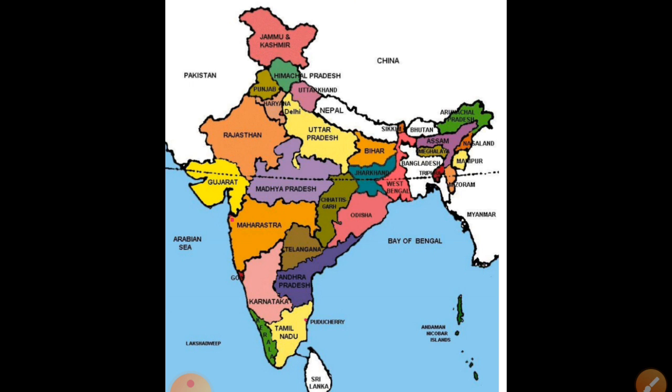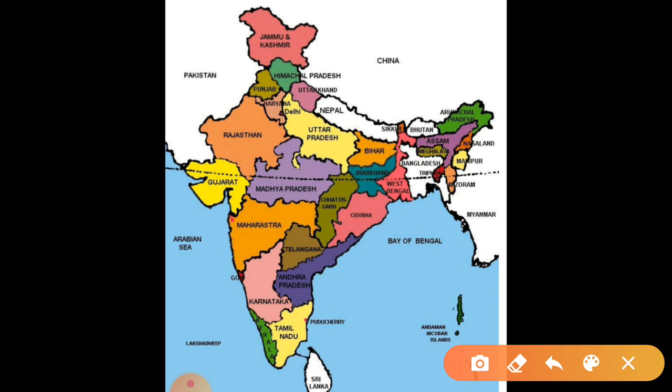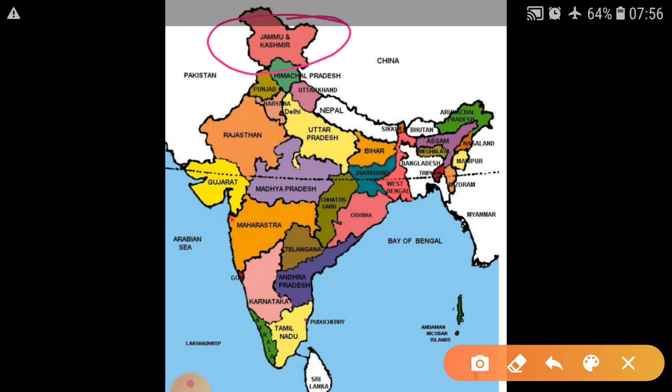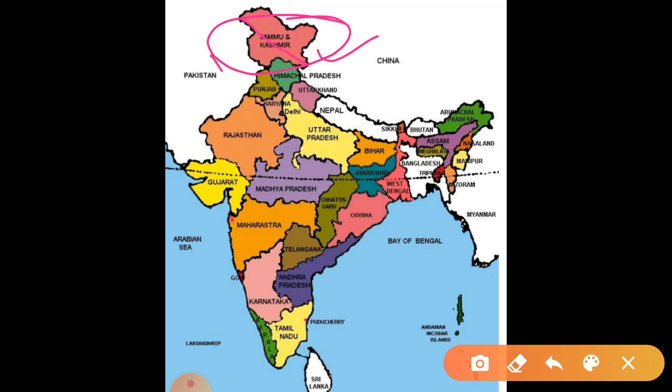Now listen, in this map, you know that Jammu and Kashmir is now not a state. It is divided into two. This one is Ladakh and this is Jammu and Kashmir, but they both are now union territories.